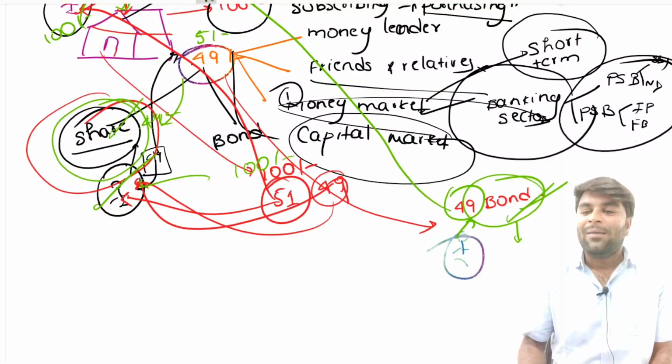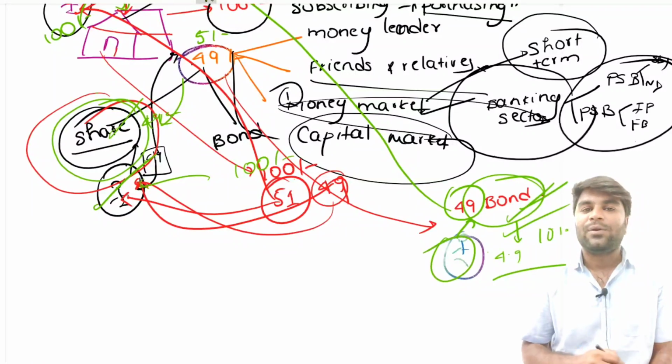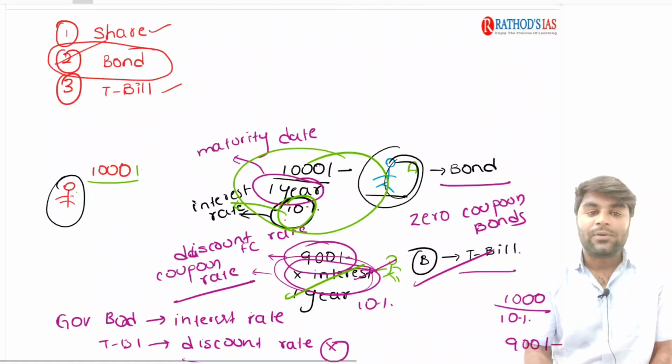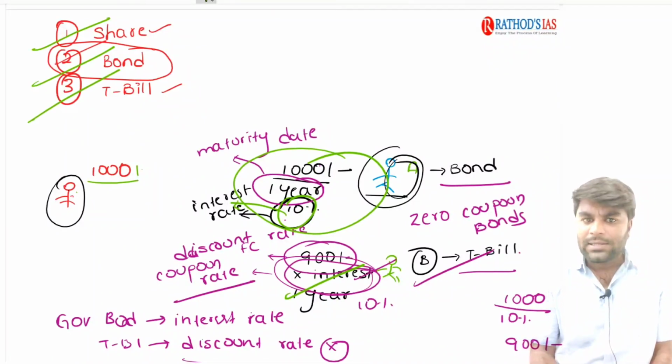be paid by him. But unlike the bondholder, irrespective of the profits and loss, he is going to get a periodic interest rate. Say for example, if it is 10%, it is 4.9 rupees. Right? This person is going to get that amount irrespective of the profits and losses. So this is the basic difference between a share, bond and a treasury bill. Understand, guys. Right? Try to understand.